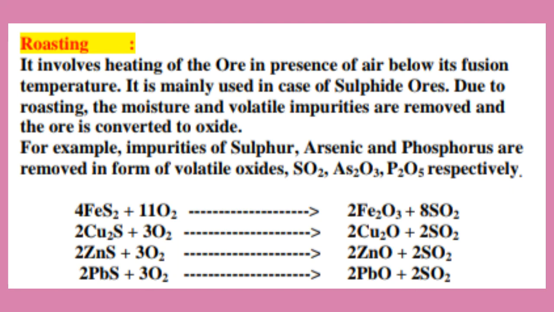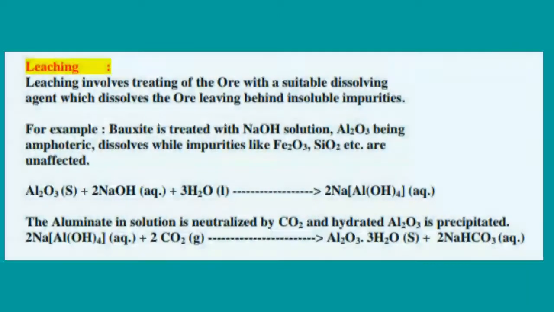When it is roasted in presence of air below its fusion temperature, this lead sulfide is converted into lead oxide, and the sulfur present in that lead sulfide is removed as sulfur dioxide. Okay, clear.